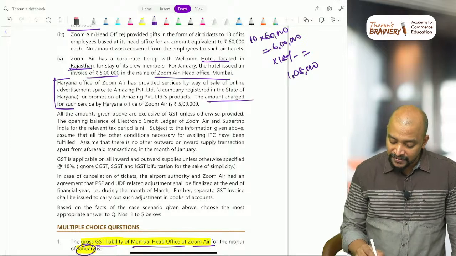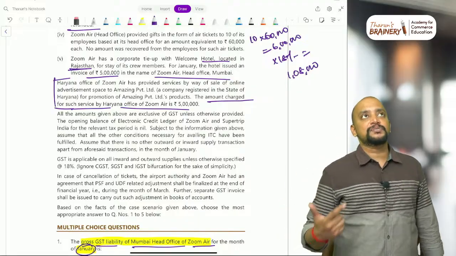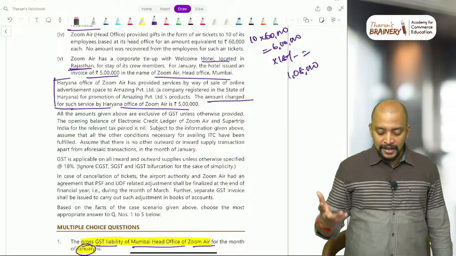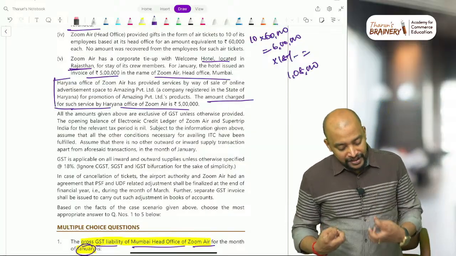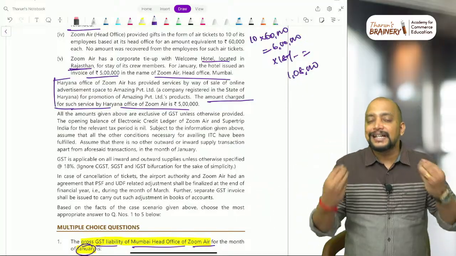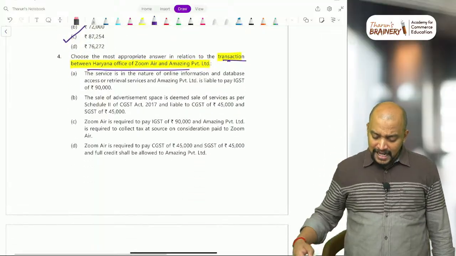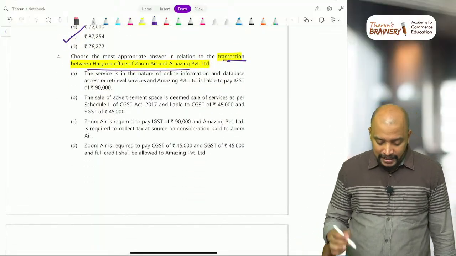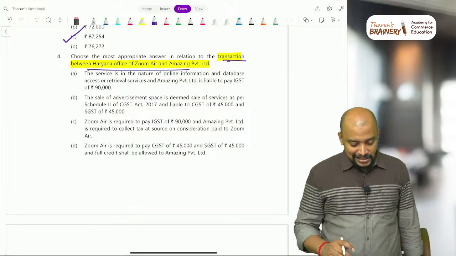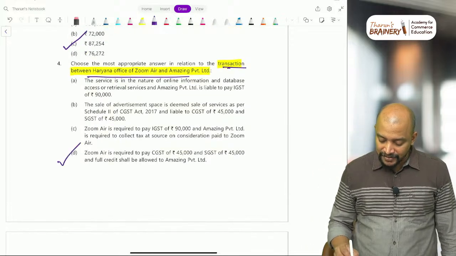The amount charged for such service by the Haryana office of Zoomer is 5 lakhs. Online advertisement means OIDR services. For OIDR services, both are in India, because who is providing? The Haryana office of Zoomer is receiving service from Amazing Private Limited, Haryana, which means it's an intra-state supply, chargeable to CGST, SGST. So the service is in the nature of OIDR, and the liability will be CGST, SGST only, and Zoomer is required to pay CGST 45, SGST 45.